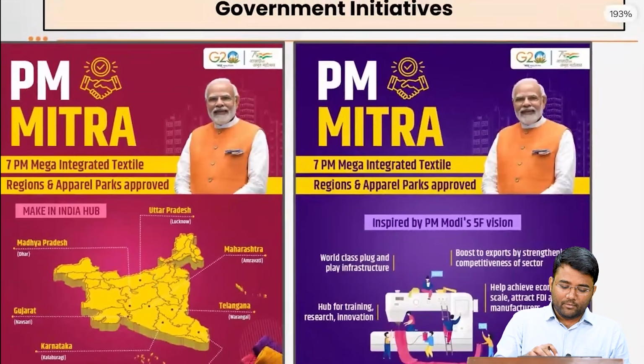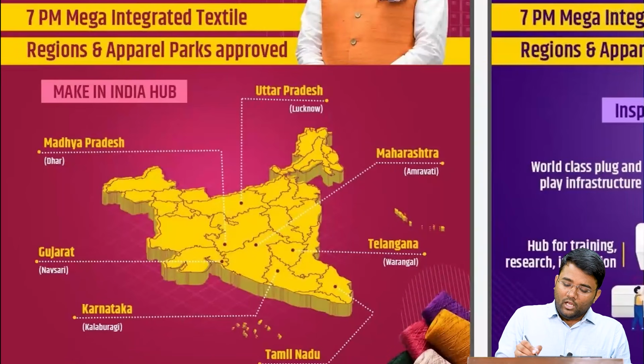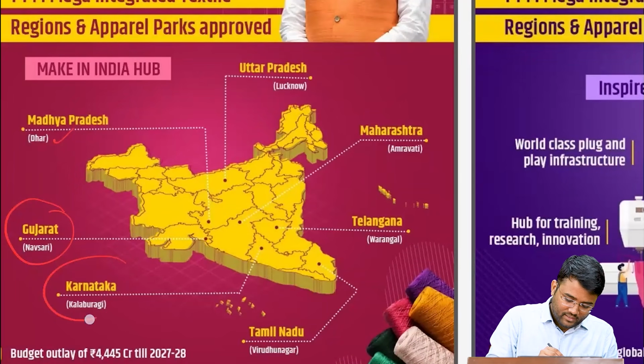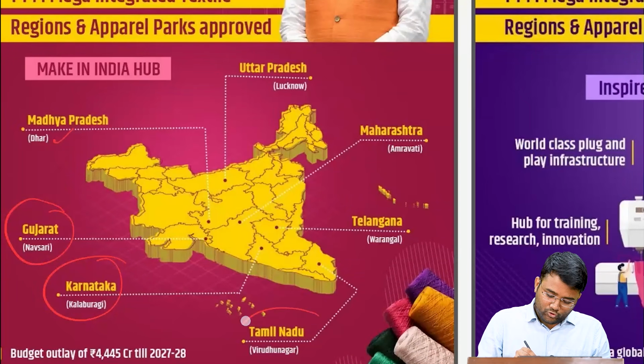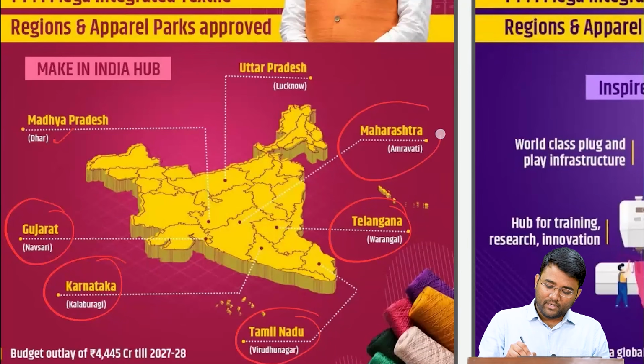And these are the 7 PM mega textile parks that were approved. One is in Lucknow, Uttar Pradesh, one is in Dhar, Madhya Pradesh, Navsari, Gujarat, and then Kalburgi in Karnataka, Virudhunagar in Tamil Nadu, Warangal in Telangana, and Amravati in Maharashtra.